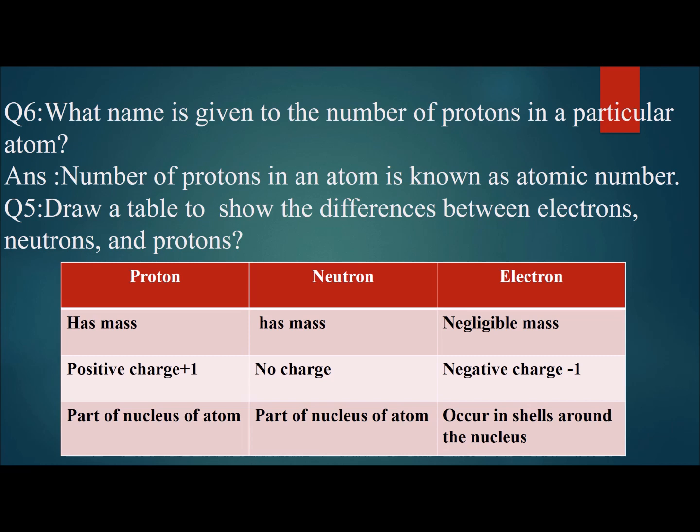In the next topic, you will learn what shells are, but up till now you just have to learn that electrons revolve around the nucleus, outside the atom, in specific paths and specific ways. That is given a special name: shells. You will learn about this in the next lecture as well.